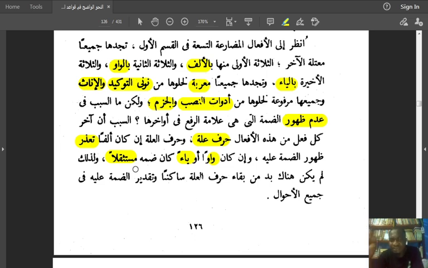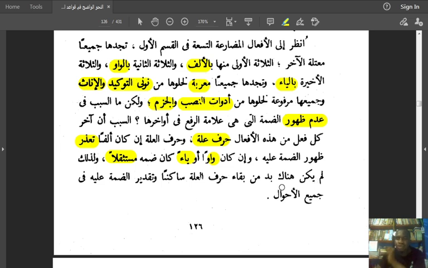It is the alif that they see that alif is weakest. It can't take anything. So they say that when the verb is a weak ending verb, it ends with alif, it is impossible for dhamma to appear on it. And if it is waw or yai that is ending the verb, kana dhammuhu mustathqalan. The dhamma is considered to be heavy for it, is weighty, and so it also does not show.